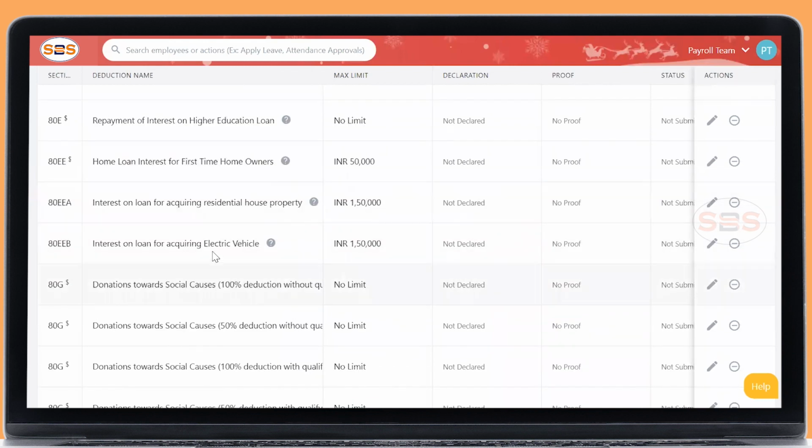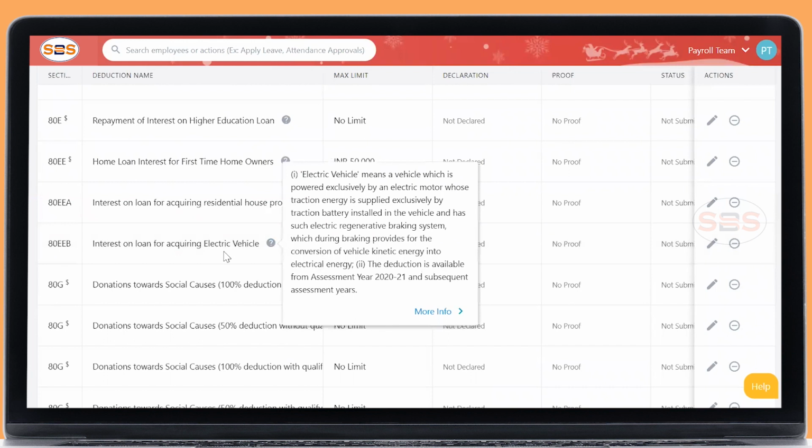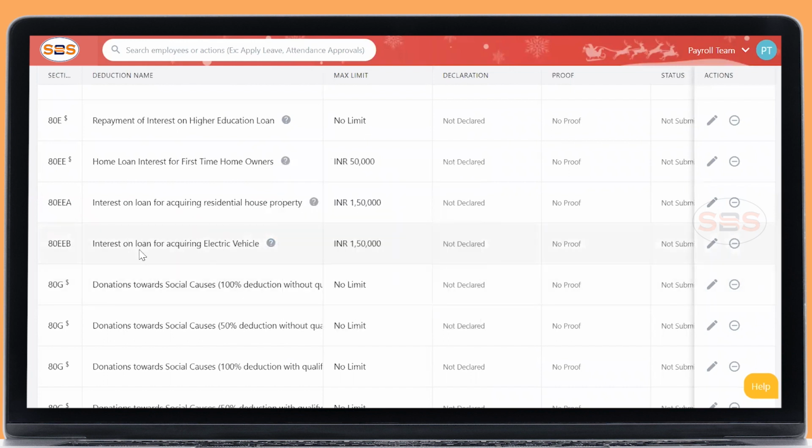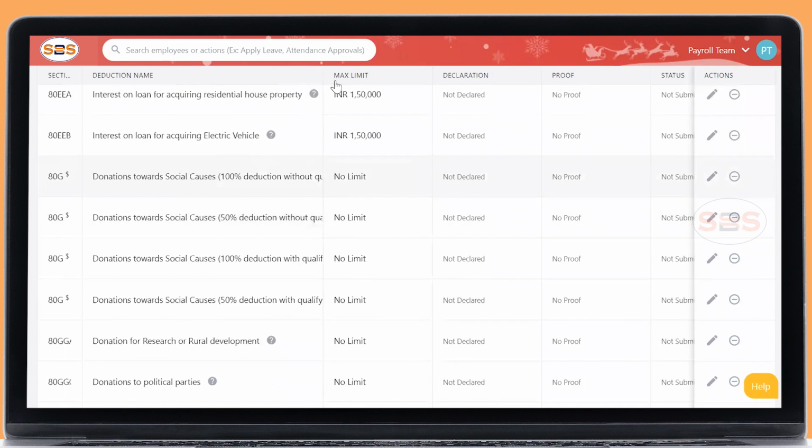And coming to 80EEB, this section is for people who acquired an electric vehicle loan. So you can claim it here in this section, only the interest value. And coming to the donations part,